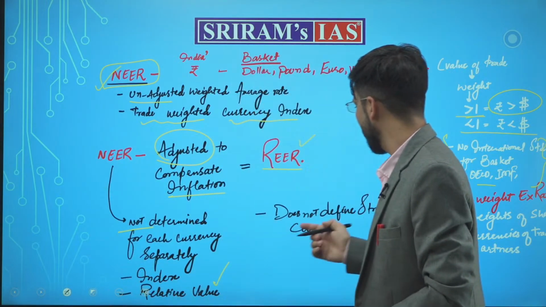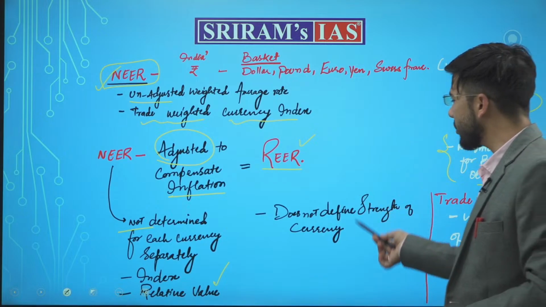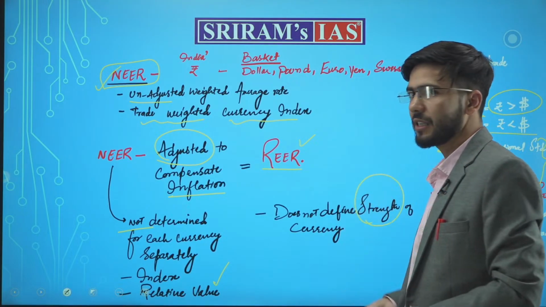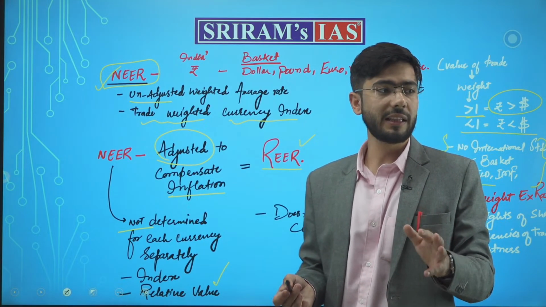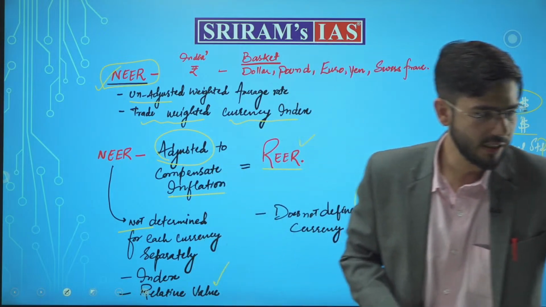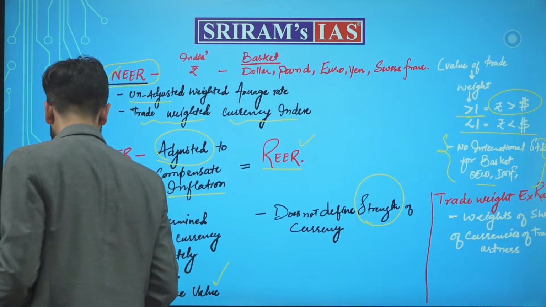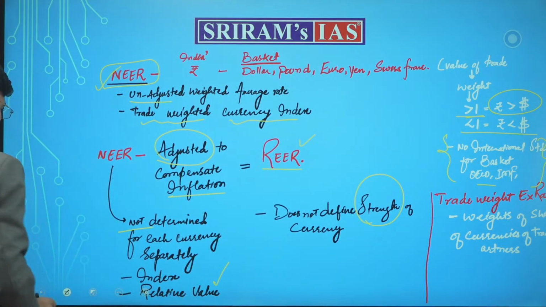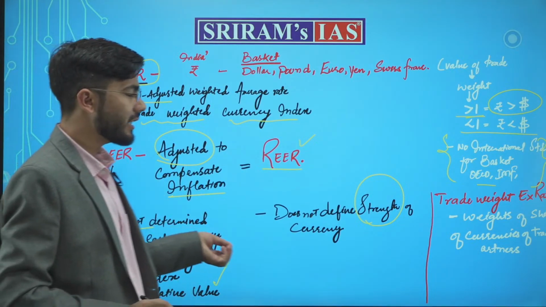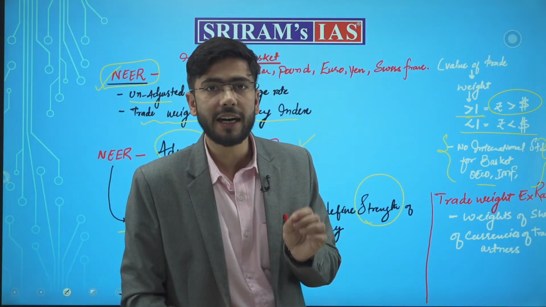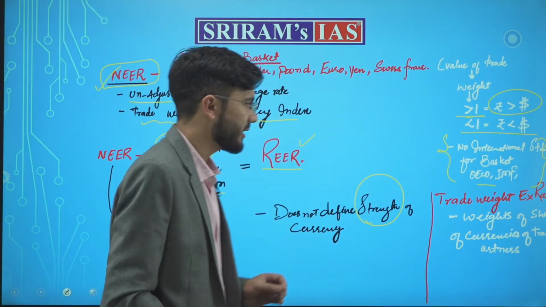Got it? Next, it does not define the strength of the currency. Remember it. Then what does it do? It defines the trade competitiveness of currencies. How?